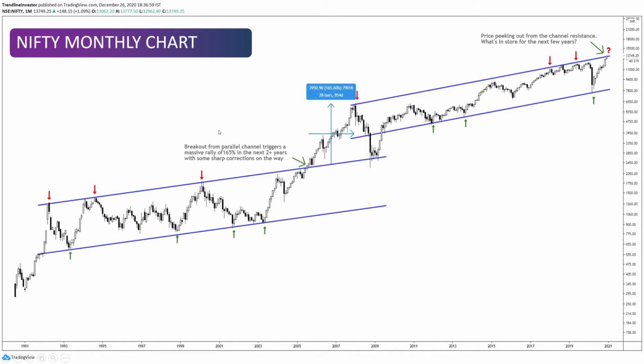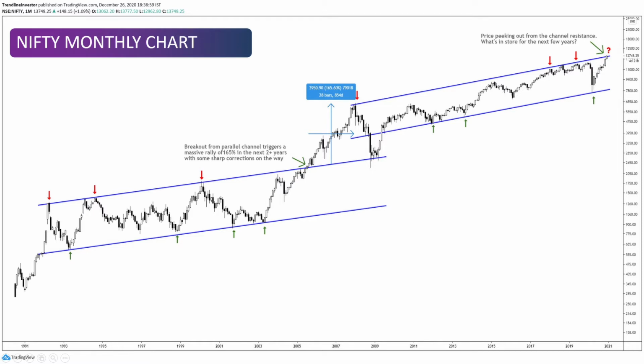Now, since it's a monthly chart, you see those nice wicks below, which shows that there was demand all the way up. And then we had this big red candle, which triggered a massive sell-off, right? But then again, notice that this channel resistance over here turned into a demand zone, right? And then from there, again, we started moving up in a pretty fast manner. And then we've again been going in a parallel channel resistance.